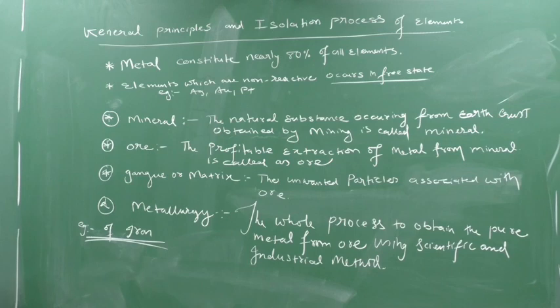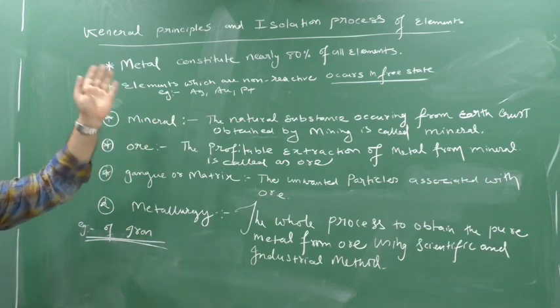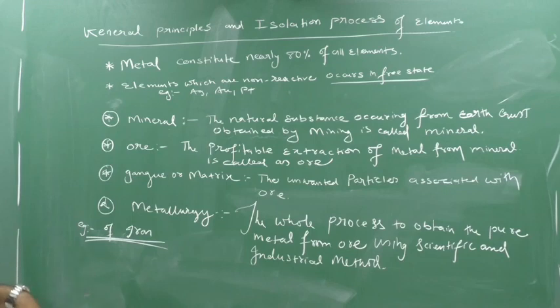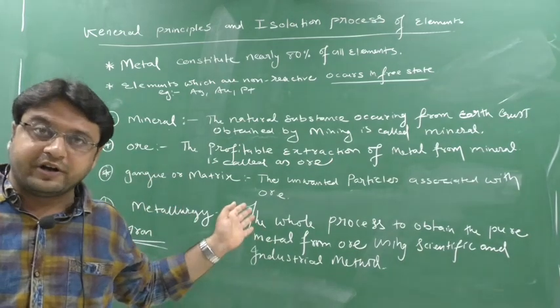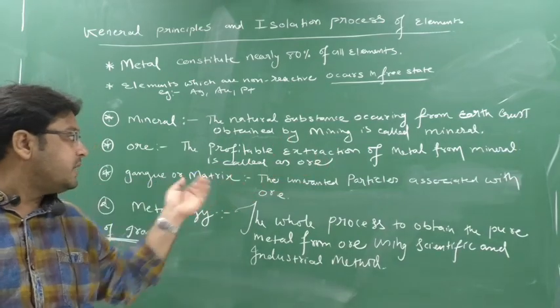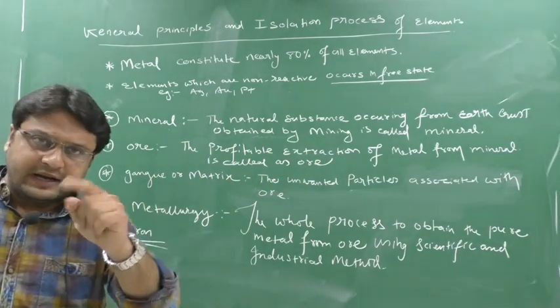I will tell the basic difference between mineral and ore. First, what do you mean by mineral? The natural substance occurring from the earth crust obtained by mining is called mineral. Now what do you mean by ore? Ore means the profitable extraction of metal from mineral is called as ore. Now this definition might be a bit complicated to you, but I will tell the actual meaning.